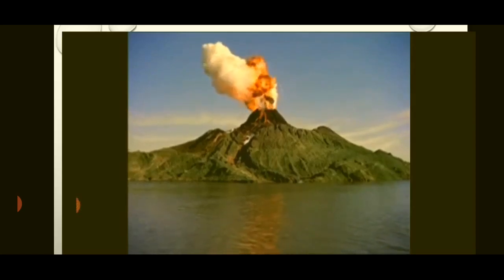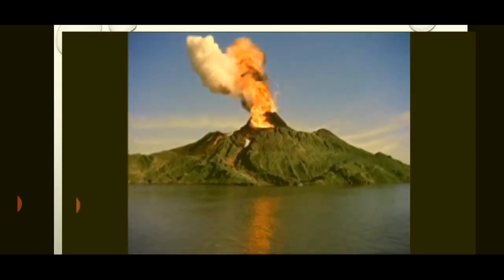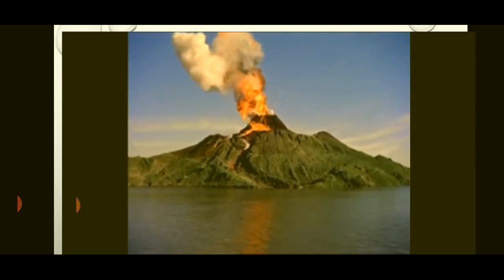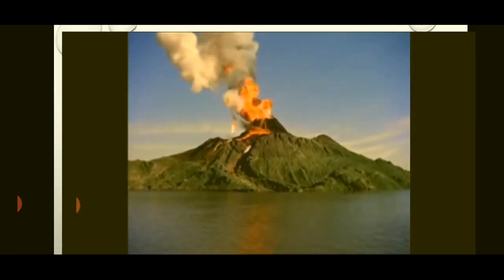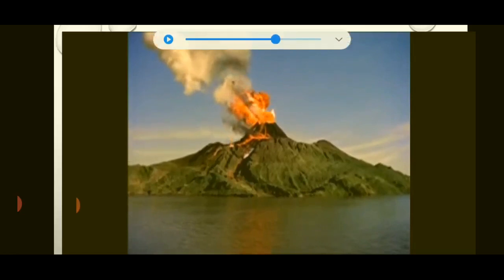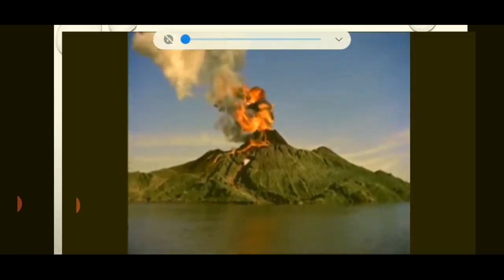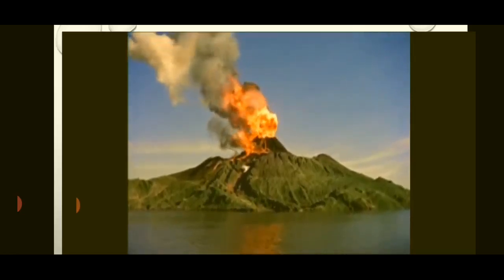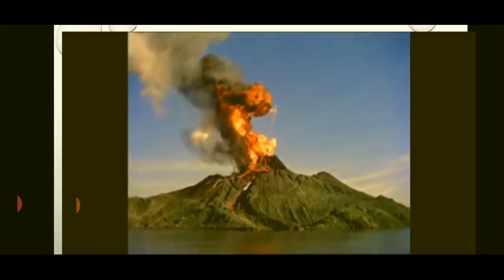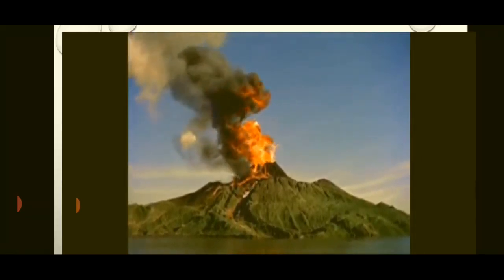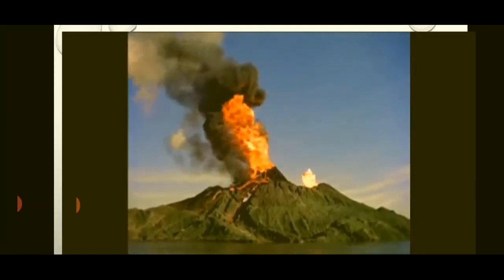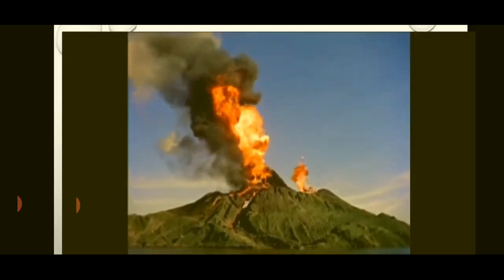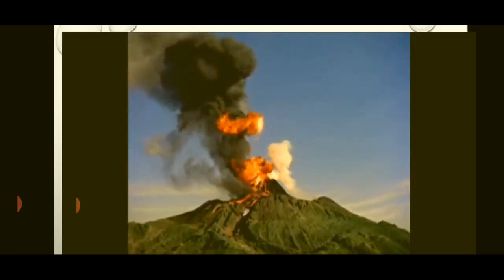Now you can see this is an active volcano. Always lava, gas, ashes are coming out from this region. And on the side, lava is oozing out, moving on the slopes. One more blast is there, that is a secondary cone or vent nearby it.